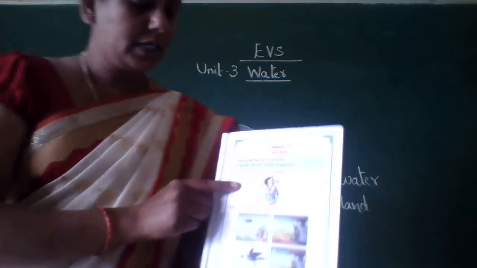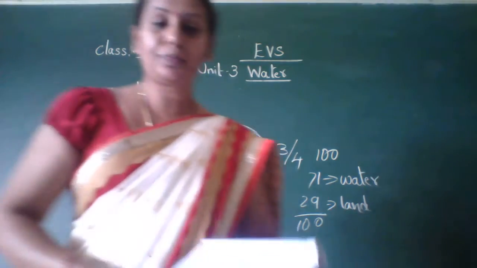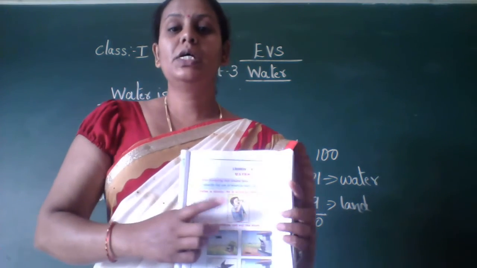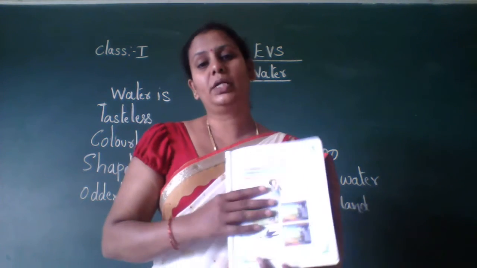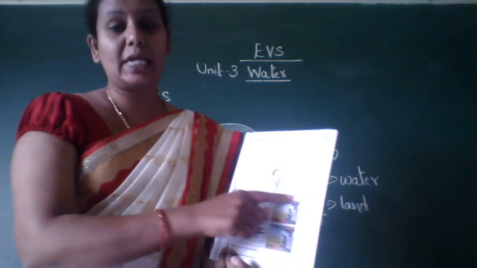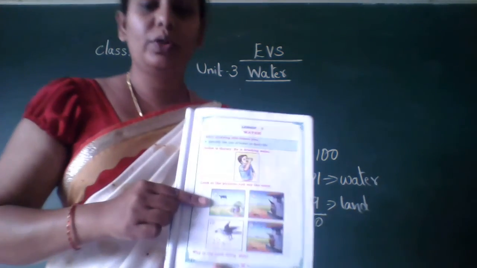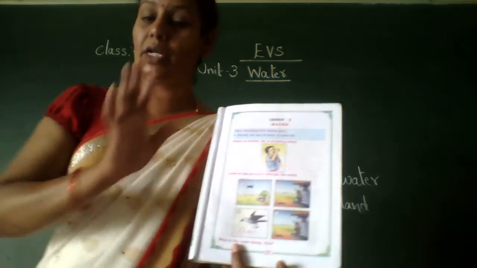Here, see this, children. Salim is thirsty. He is drinking water. So this boy's name is Salim. So it means when we feel thirsty, we drink water. And below this one, here one story. Look at the picture and say the story. So you have to look at the pictures given in your textbook and say the story. I will tell you the story, children.